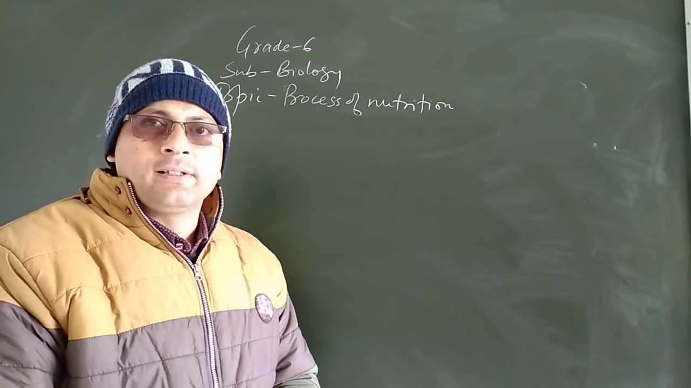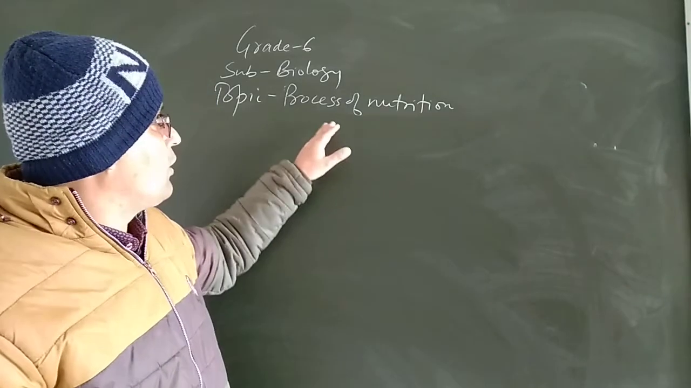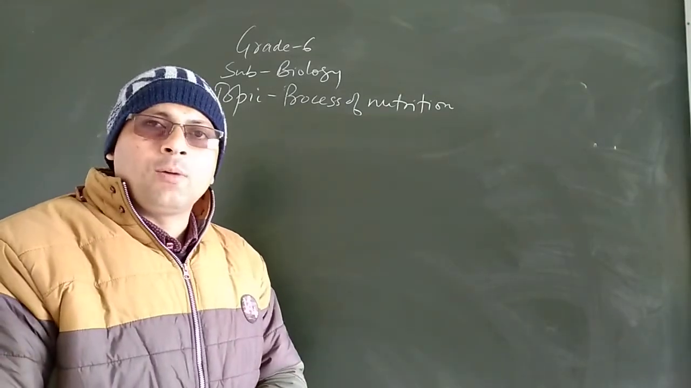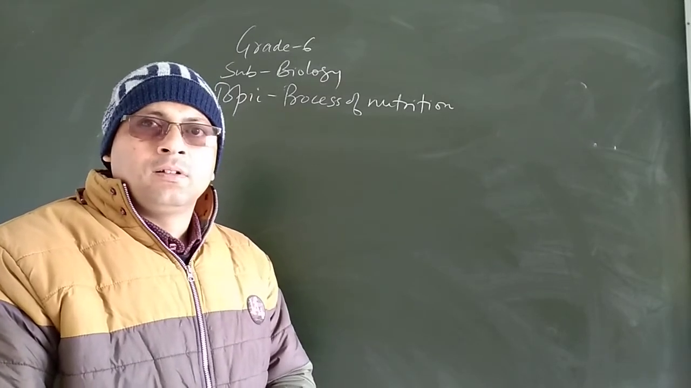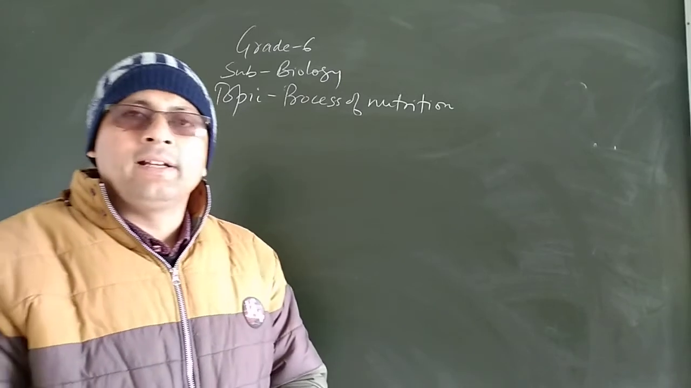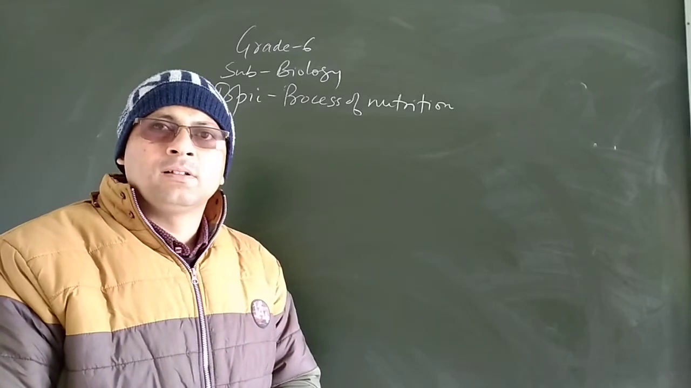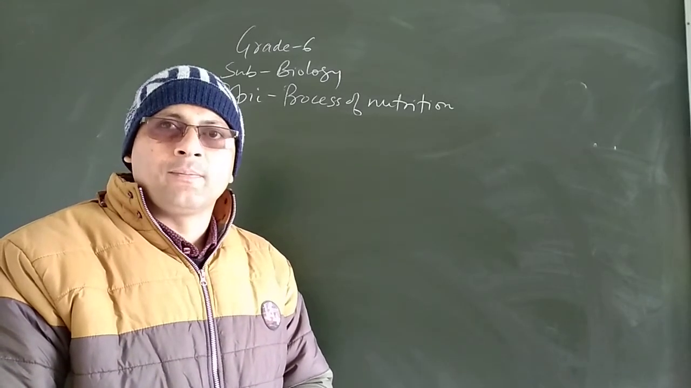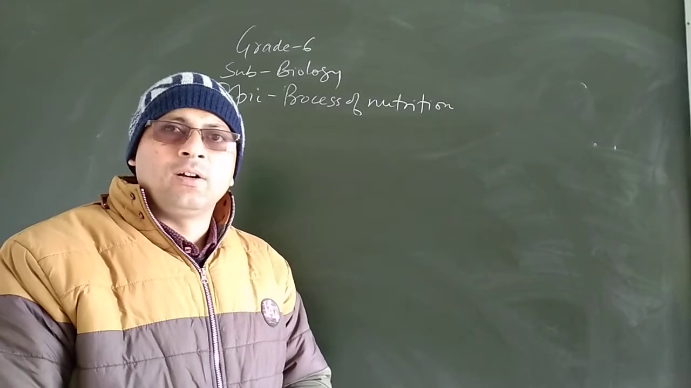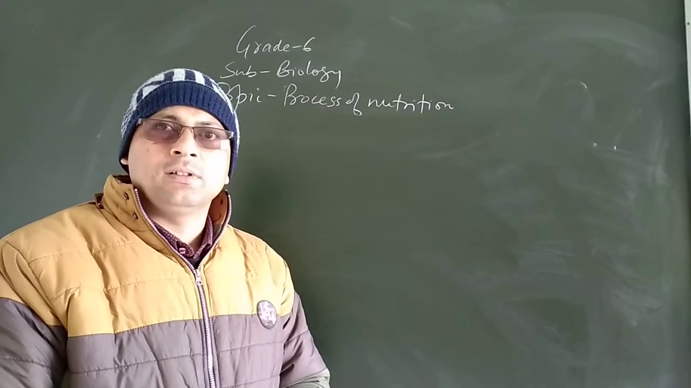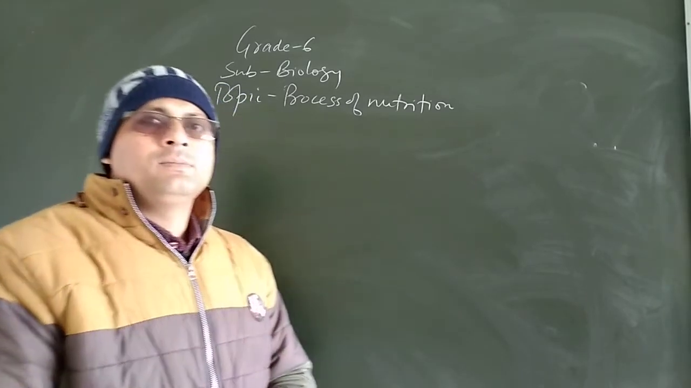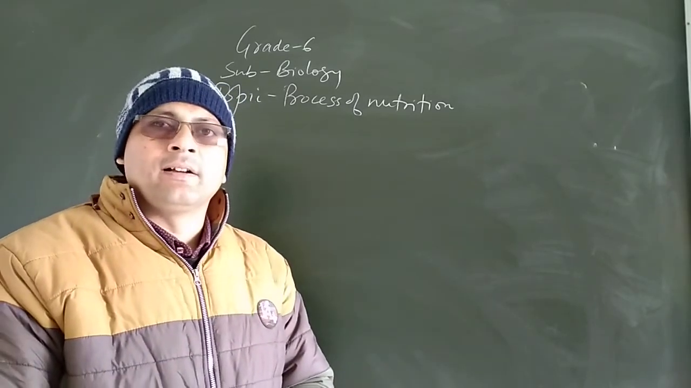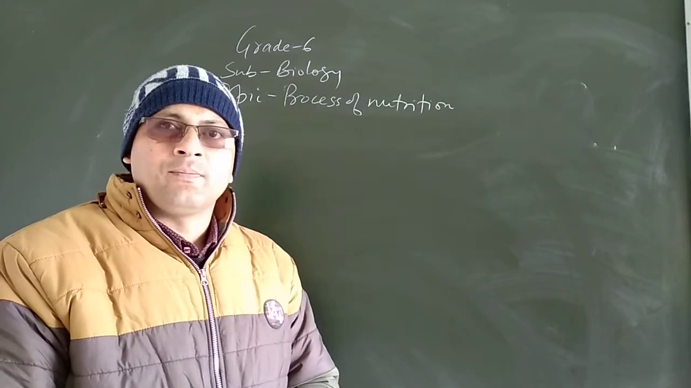Today we are going to discuss the topic process of nutrition, and this topic is from chapter 3 human body of class 6. So you know students that human beings are multicellular. They have different organs to perform different functions in the body. Now all living organisms which are present on the planet Earth need energy.